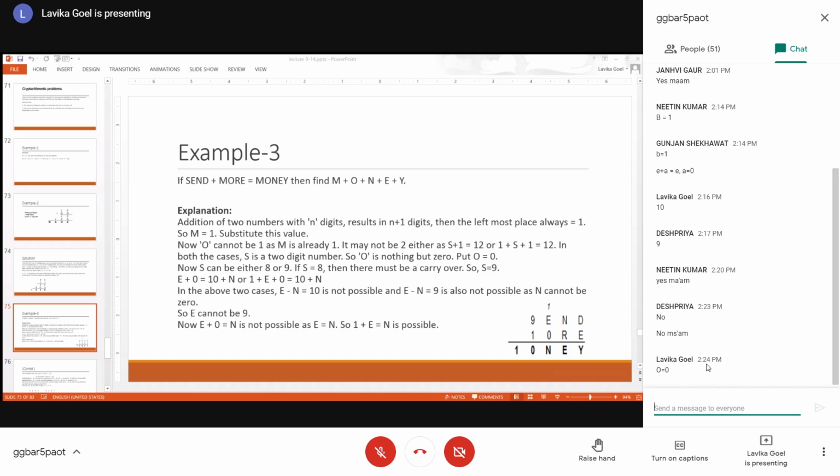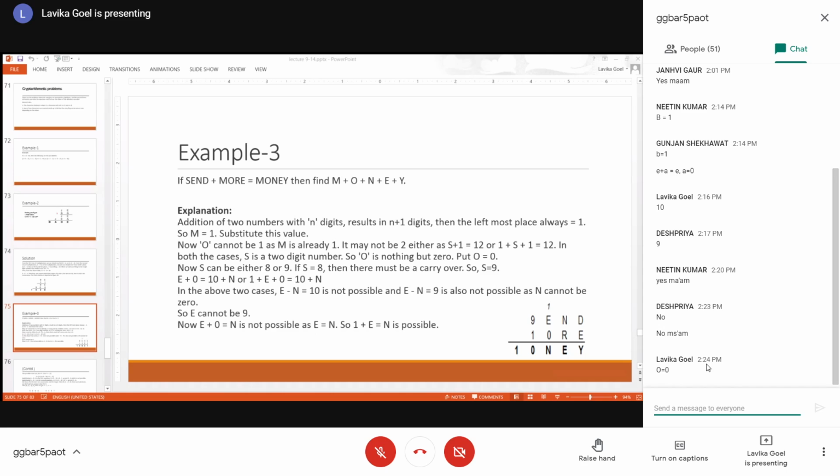Now, what should be S? From the leftmost column, S plus 1 should give me 10, or S plus 1 plus a carry of 1 should give me 10, right?